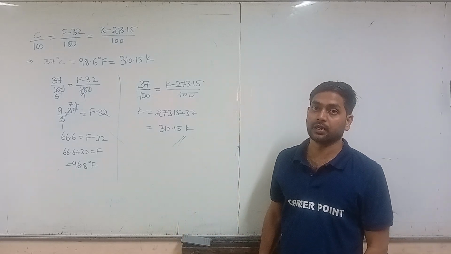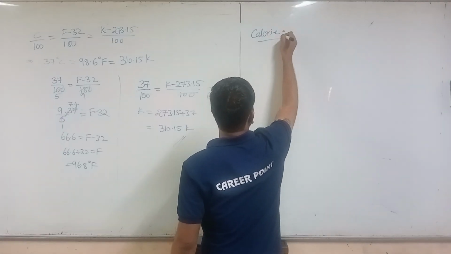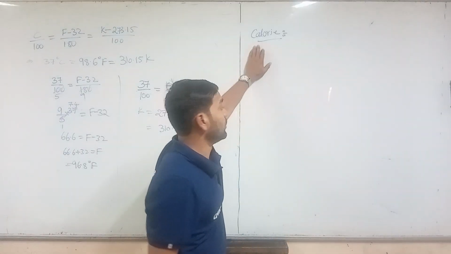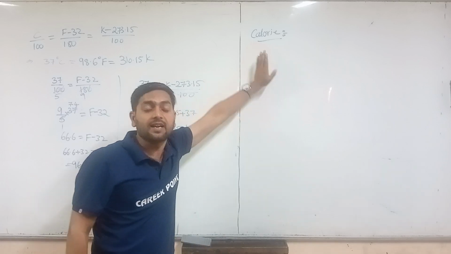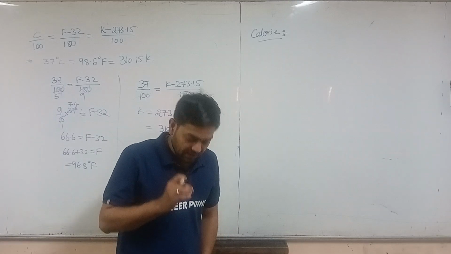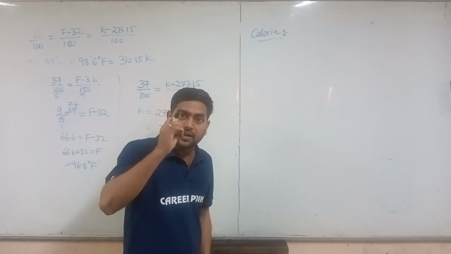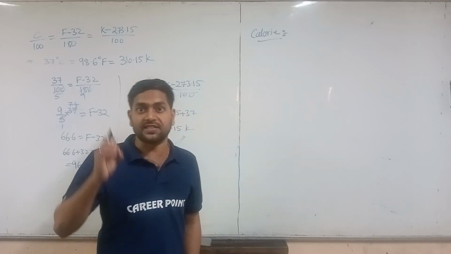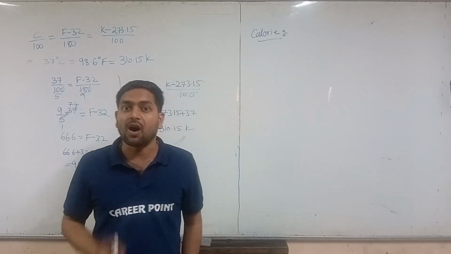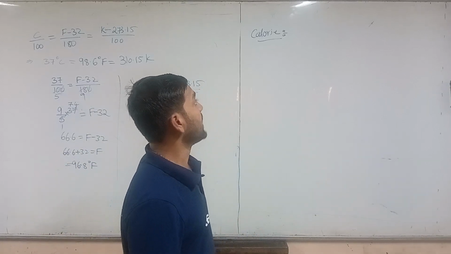So what is calorie? We are discussing calorimetry, right? So here we have the calorie. What is calorie? Calorie is nothing but the energy required to raise the temperature by 1 degree Celsius of 1 gram of water. 1 gram of water is called the calorie.